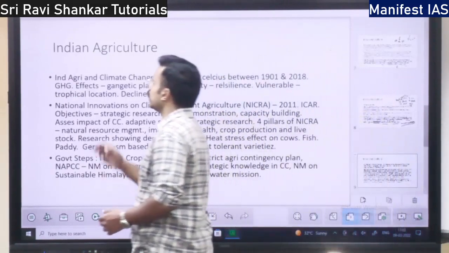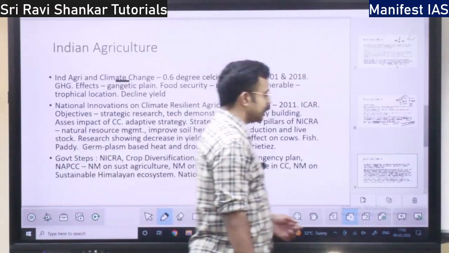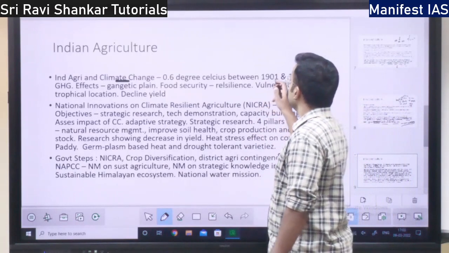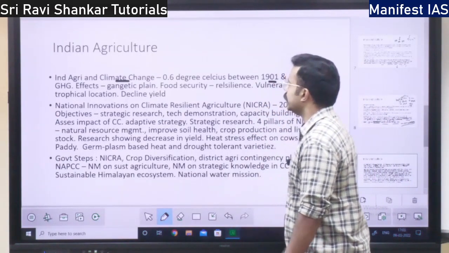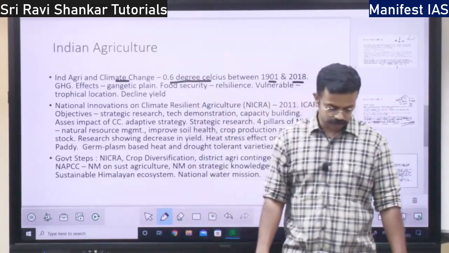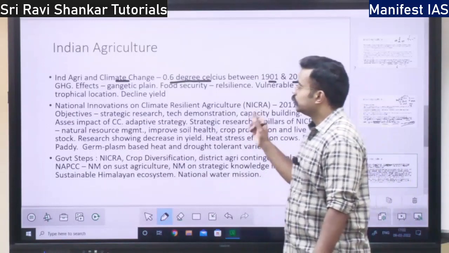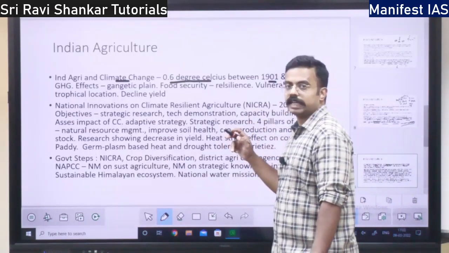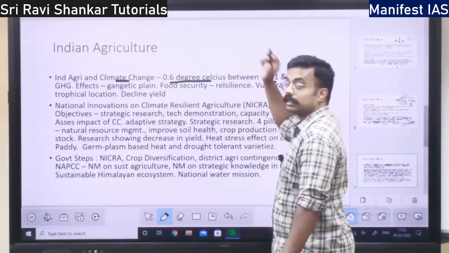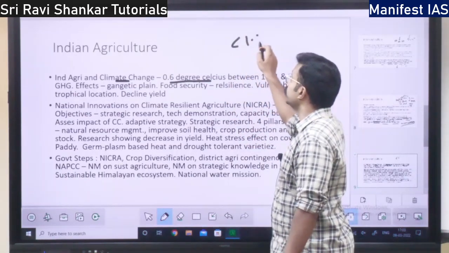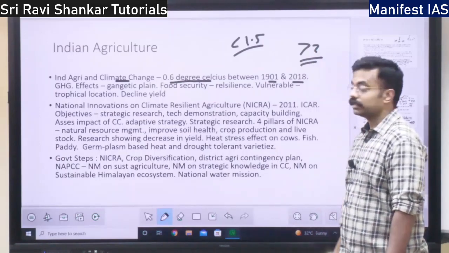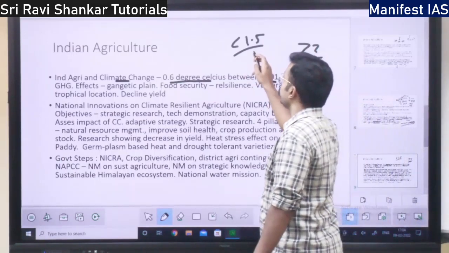Next you have Indian agriculture and climate change: how climate change is impacting Indian agriculture. The first thing is, between 1901 and 2018, there is an increase of 0.6 degrees Celsius. See, the Paris climate change deal speaks about maintaining the temperature rise within 1.5 degrees, because if it increases more than 2 degrees, it will be disastrous. 1.5 degrees of what?